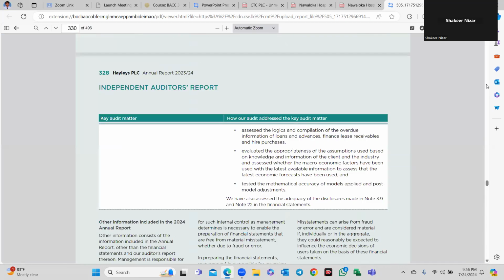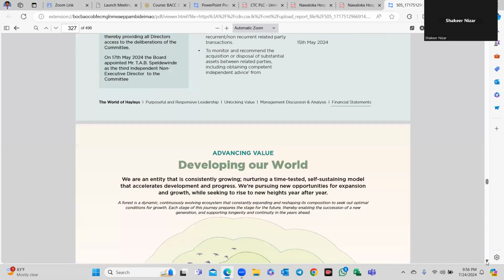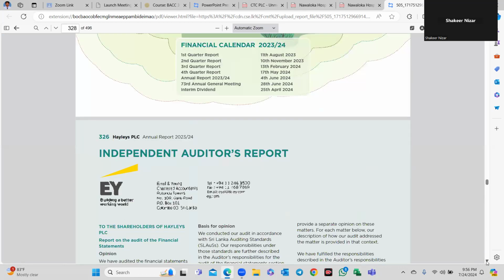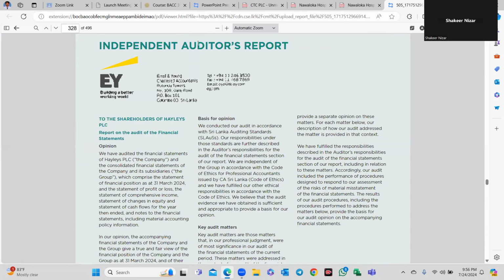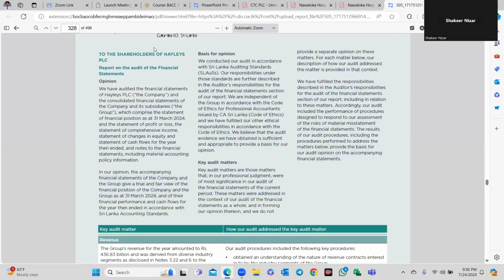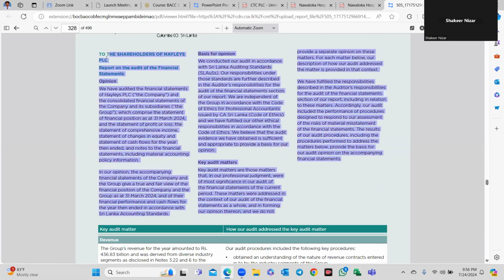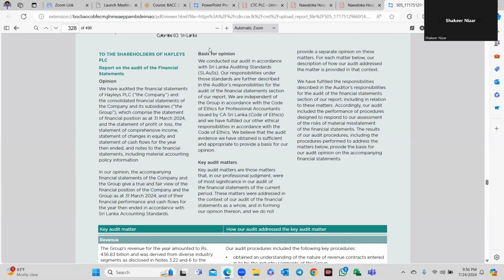if you go to the financial statements, the auditor's report is there. The statutory auditor of Hayleys is Ernst & Young. You can see the independent auditor's report. After the basis for opinion, addressed to the shareholders of Hayleys PLC: opinion, basis for opinion paragraph, and key audit matters. This deals with SLAuS 701.